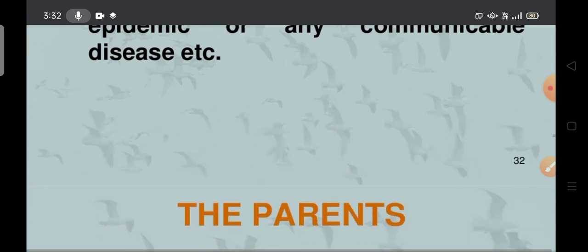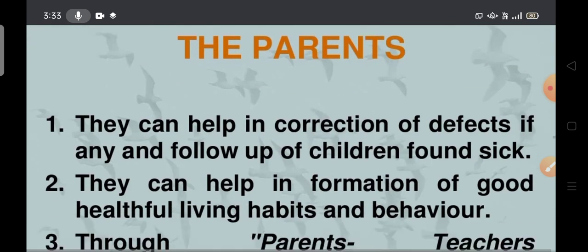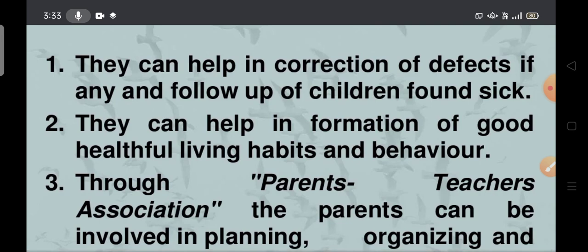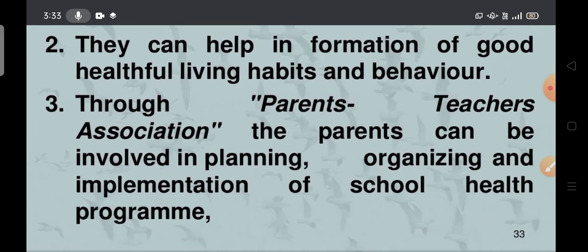Next, coming to the parents, what is the main role of the parents? They can help in correction of defects, if any, and follow-up of children found sick. The parents have to play a major role here. Next, they can help in formation of good healthful living habits and behavior. Next, through the parents teachers association, the parents can be involved in planning, organizing and implementation of the school health programs.